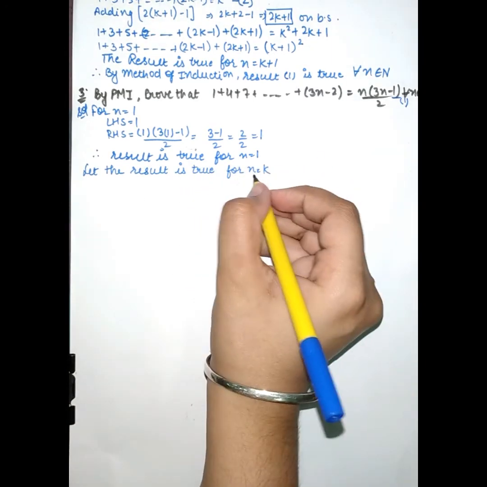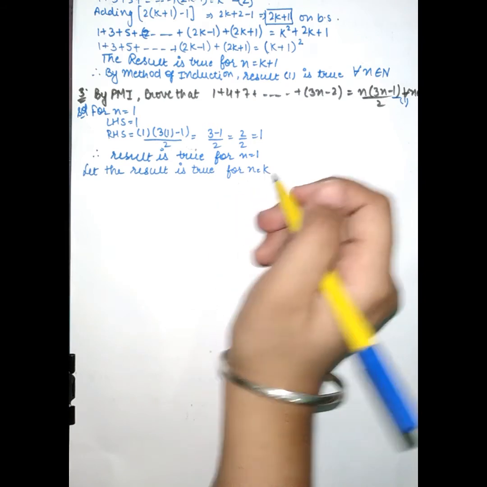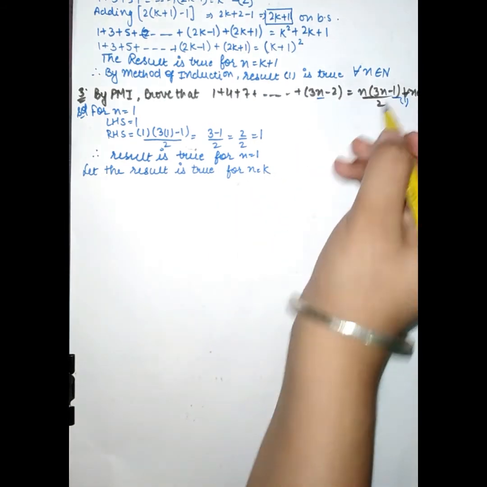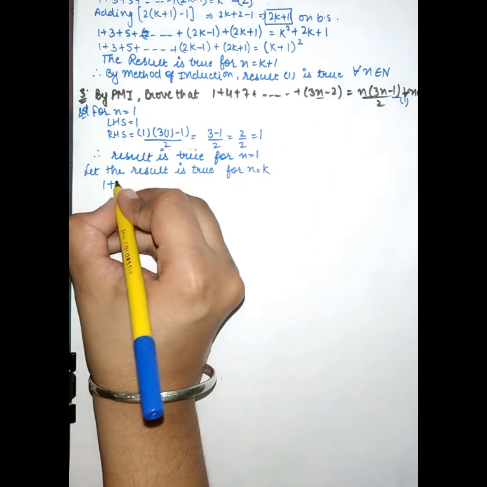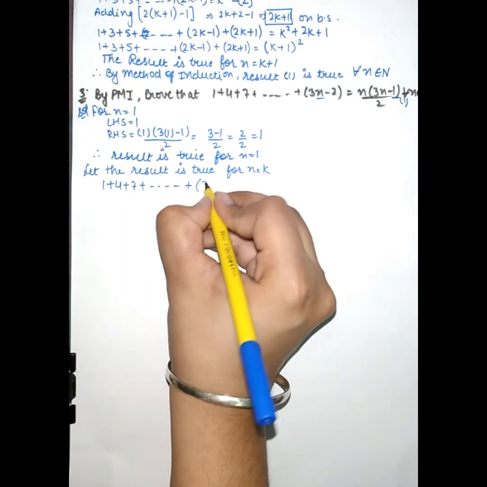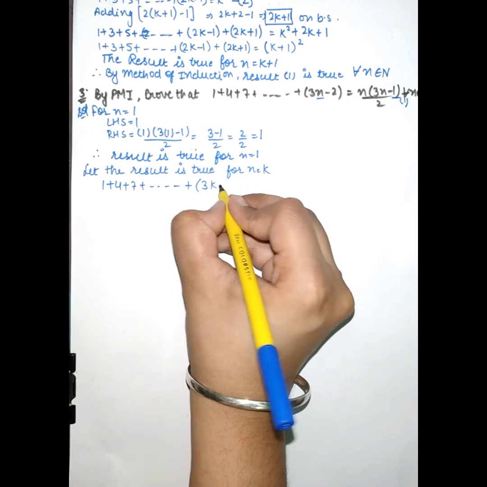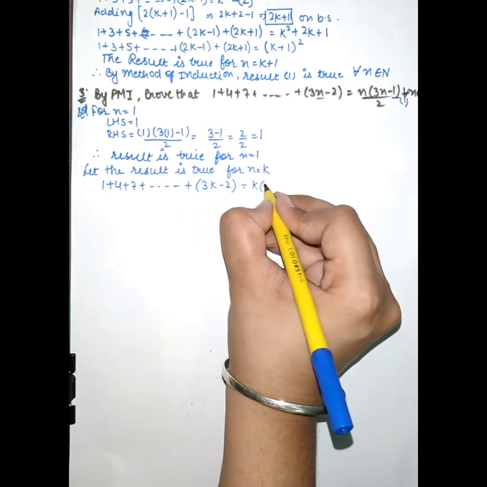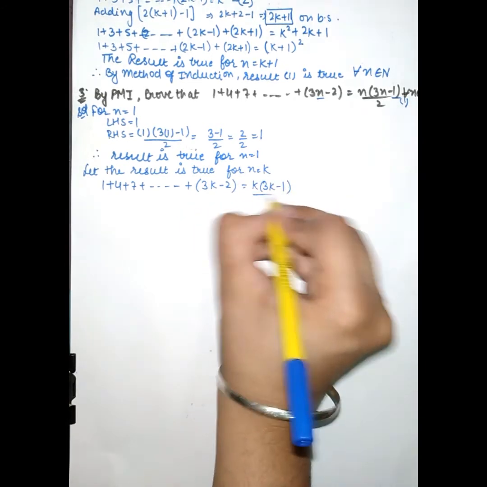Put the value of n as k in the first equation, then it will become 1 plus 4 plus 7 up to so on plus (3k minus 2) is equal to k into (3k minus 1) upon 2.